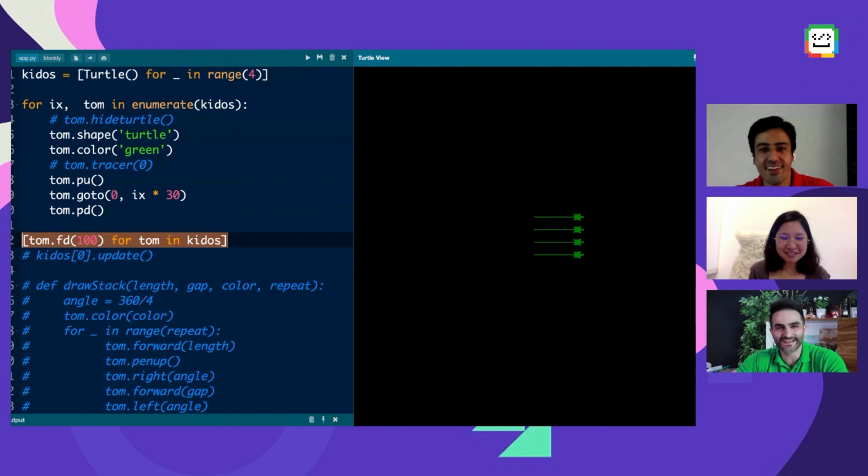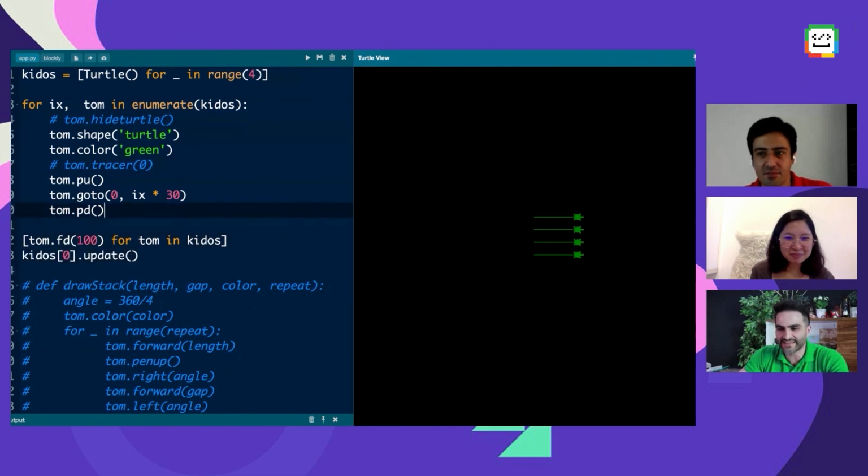In a Python list you can execute whatever you put here. It's not only a fixed value; it's an expression. This expression just does the forward. It doesn't return anything, but it does the forward. And then for all the kiddos, I did this tracer to avoid those totals.